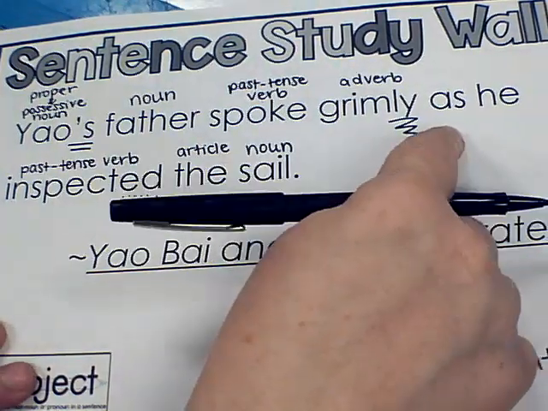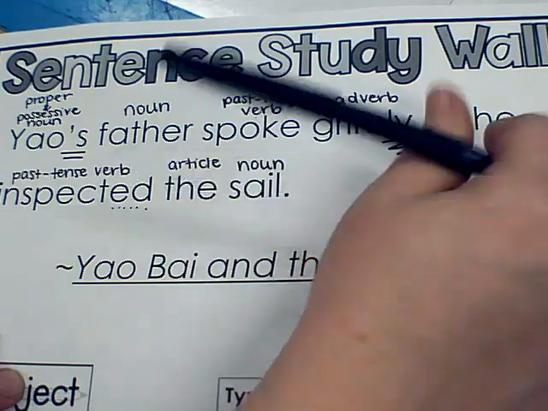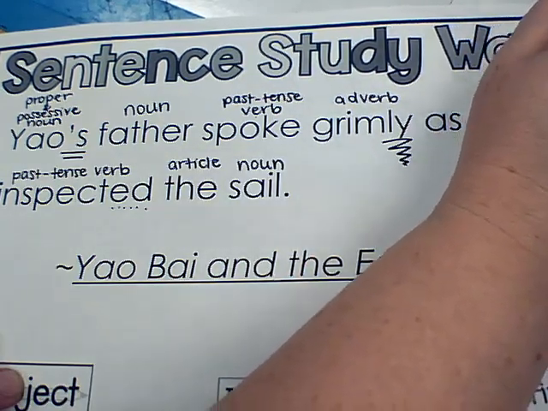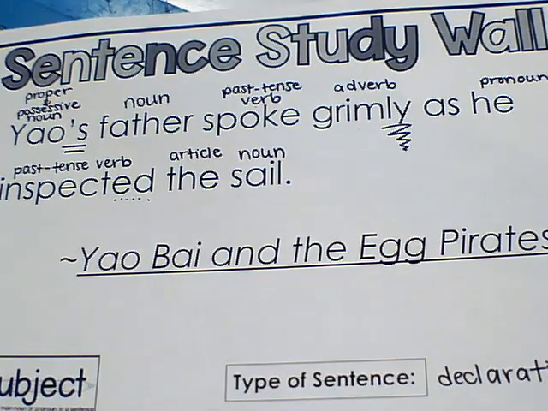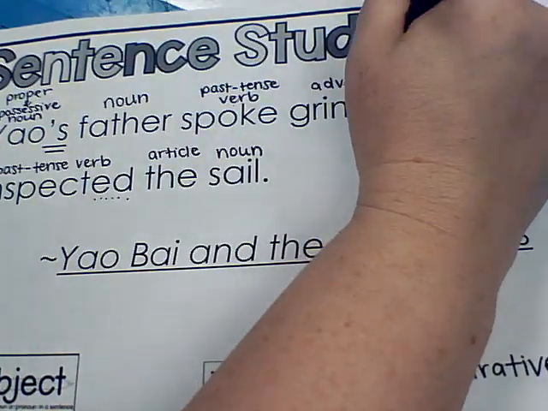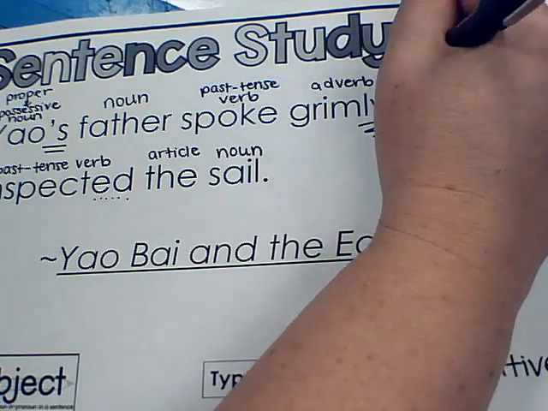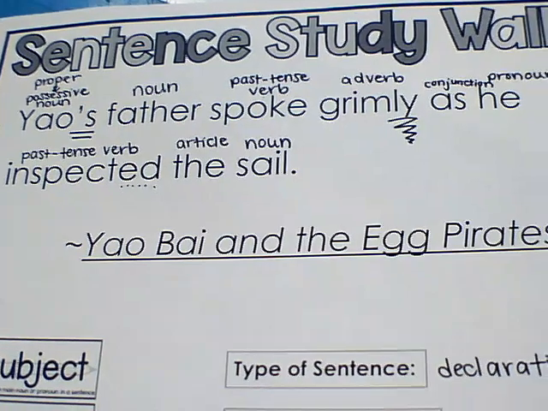All right, and then we have as and he. We know he is replacing the father, so that is replacing a noun, so it's called a pronoun. And then the word as, okay, that's kind of the catch here. As is conjoining this part of the sentence with this part of the sentence. So we're going to call that a conjunction. I had to write that very small, but it's a conjunction.